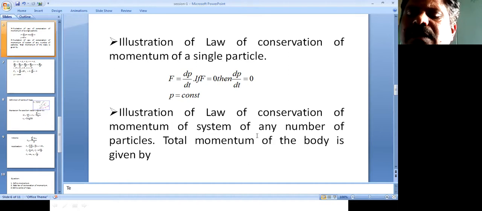F21 exerted on the second particle by the first will be equal in magnitude but opposite in direction. That's why you can put it like this: F21 equals minus F12. So in other words, the rate of change of linear momentum of the first particle, dP1/dt, is equal to the rate of change of the second particle's momentum.